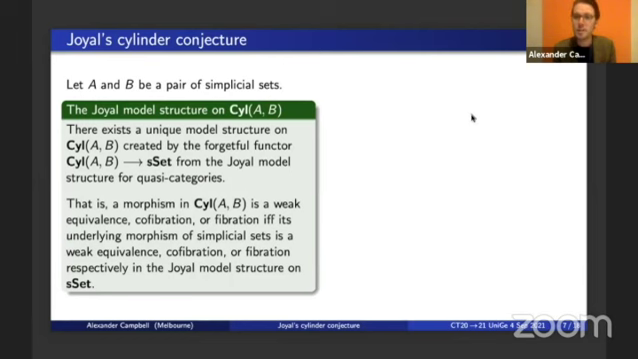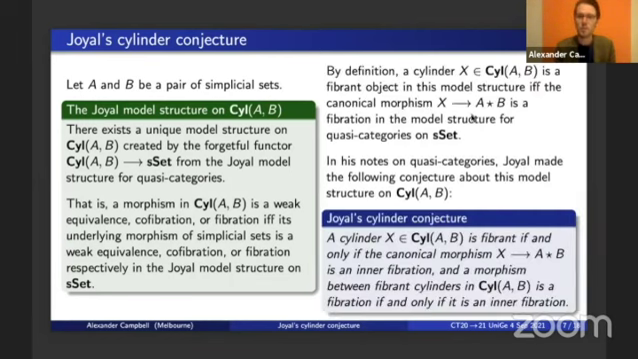Okay, and Joyal's conjecture concerns the fibrant objects in this model structure. By definition, a cylinder X in Sil AB is a fibrant object in this model structure if and only if that canonical map from X to the join of A and B is a fibration in the model structure for quasi-categories on simplicial sets. Now, as I said, we don't have a nice description of these fibrations in general, but Joyal conjectured that in this particular case, we do have a very explicit description of when such a map is a fibration. Namely, he conjectures that a cylinder X in Sil AB is a fibrant object in this model structure if and only if that canonical map from X to the join of A and B is an inner fibration, and that's all, no further conditions required.